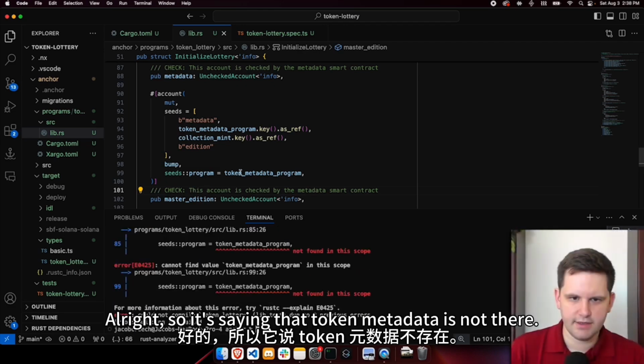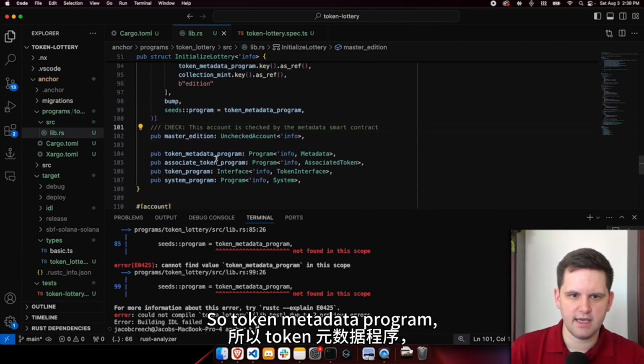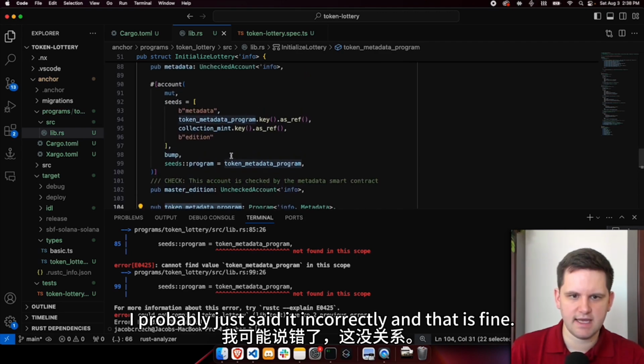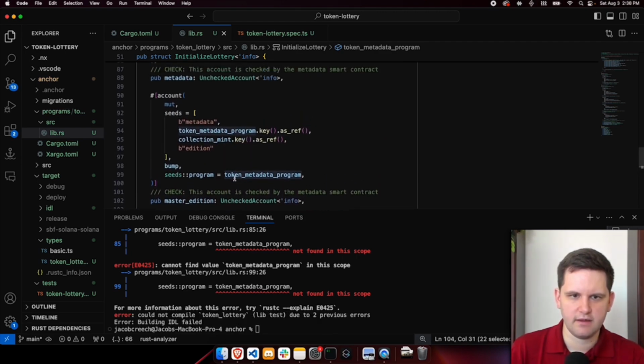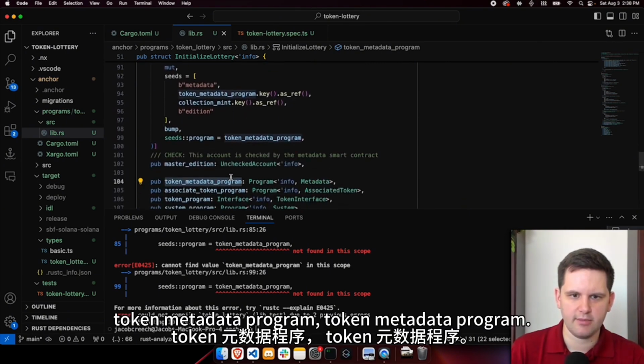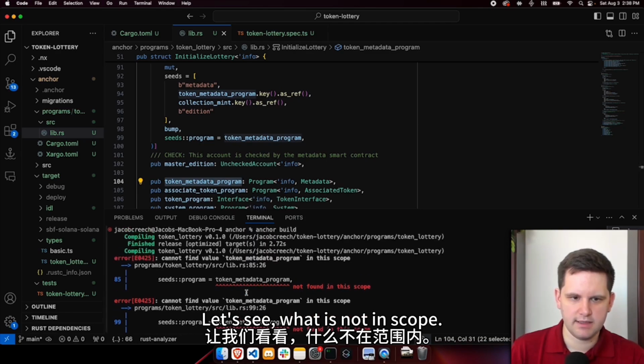All right. So it's saying that token metadata is not there. Let's see. It's right here. So token metadata program. I probably just set it incorrectly, and that is fine. Token metadata program, token metadata program, token metadata program. Let's see. What is not in scope?